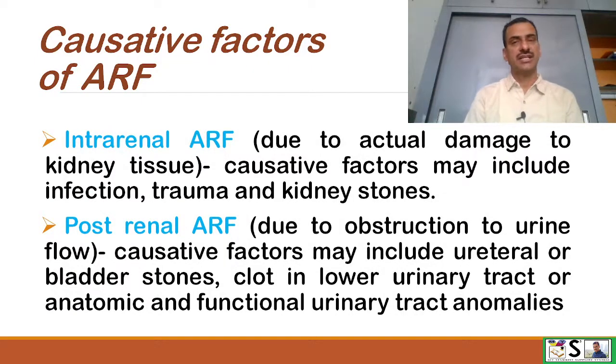Second is intrarenal ARF, due to actual damage to kidney tissue, and causative factors may include infection, trauma or kidney stones. Then postrenal ARF, due to the obstruction of urine flow, and causative factors may include ureteral or bladder stones, blood clot, or anatomic and functional urinary tract anomalies which obstruct the proper flow of urine. They can cause postrenal ARF.